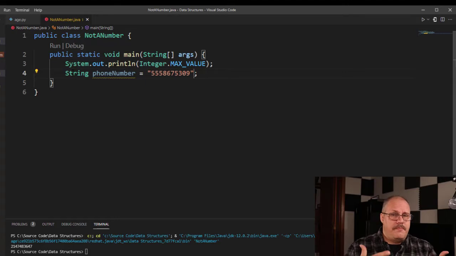Now, maybe another option is I could create a user-defined data type of phone number, in which case I'm going to store things like my country code, and I'm going to store things like my area code if I'm in the US, and I can now do prefixes, and so I can start to determine how I want to set up exchanges and how I switch between different phone banks.